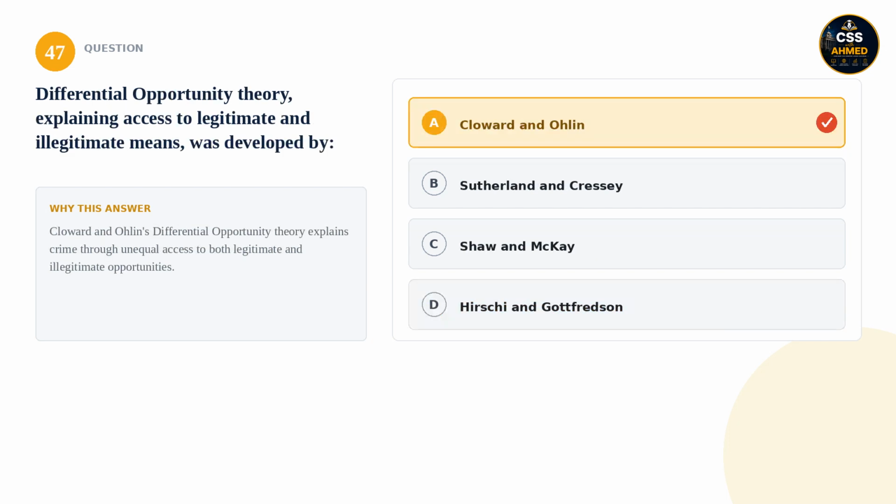47. Differential opportunity theory, explaining access to legitimate and illegitimate means, was developed by. Is it Cloward and Ohlin, Sutherland and Cressey, Shaw and McKay, or Hirschi and Gottfredson? The correct answer is Cloward and Ohlin. Cloward and Ohlin's differential opportunity theory explains crime through unequal access to both legitimate and illegitimate opportunities.